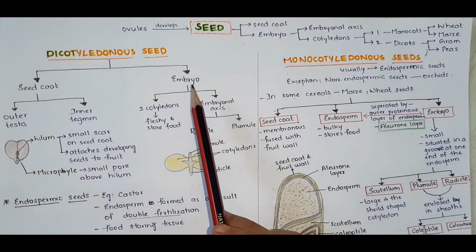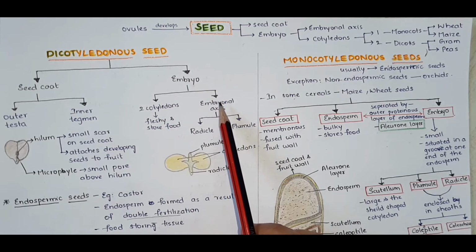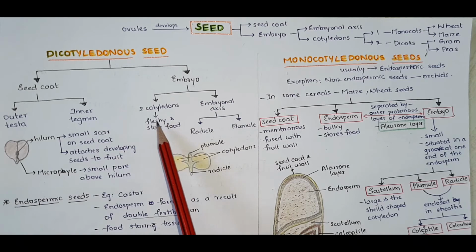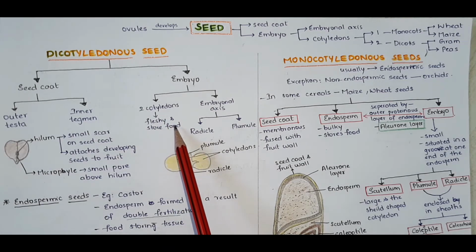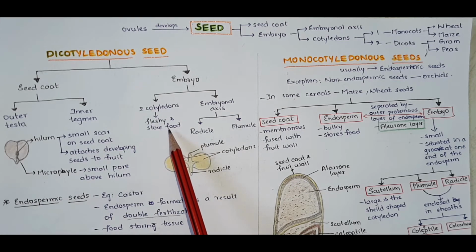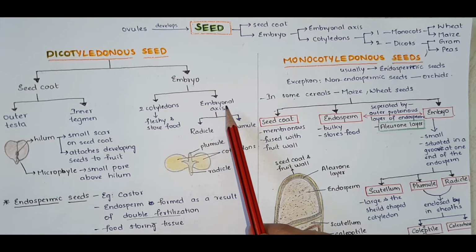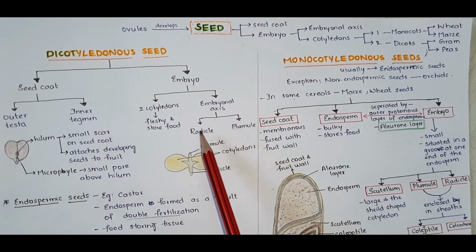Next, coming to the embryo. Embryo has two cotyledons and an embryonal axis. The cotyledons are fleshy and store food. These cotyledons store food for supplying the food materials during the germination of the plant. Coming to the embryonal axis, it contains radicle and plumule.